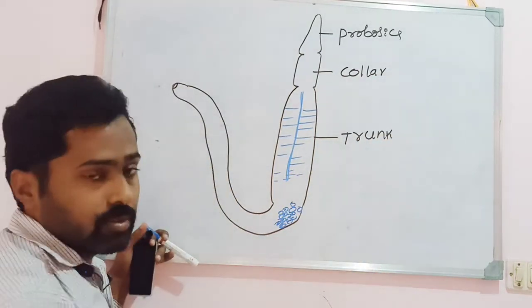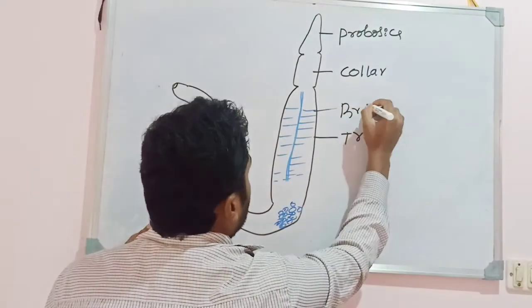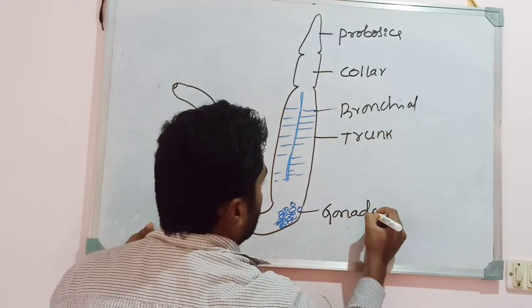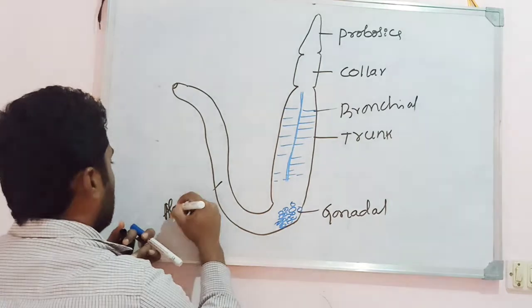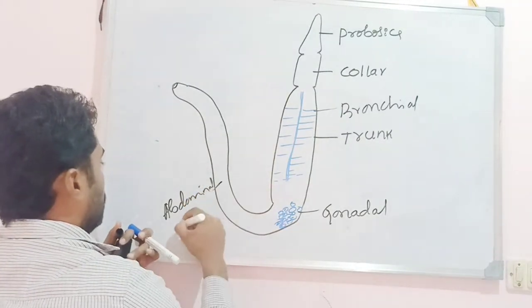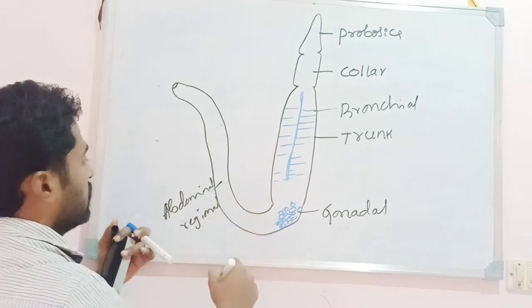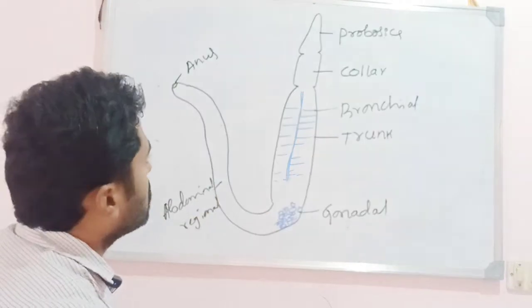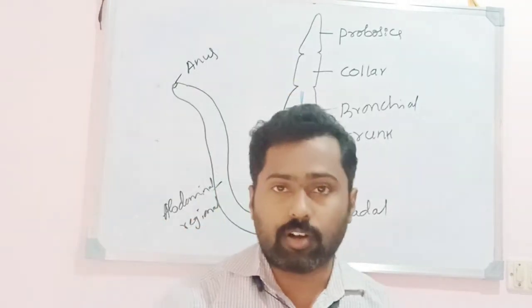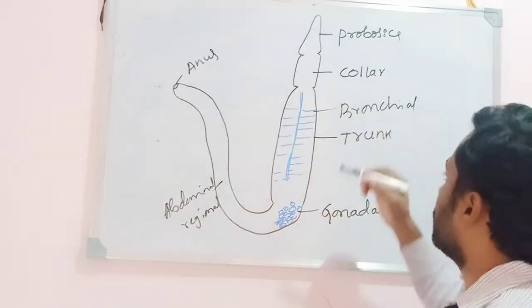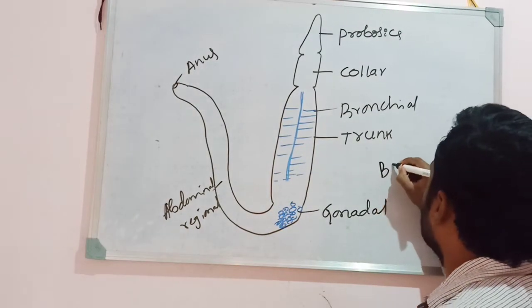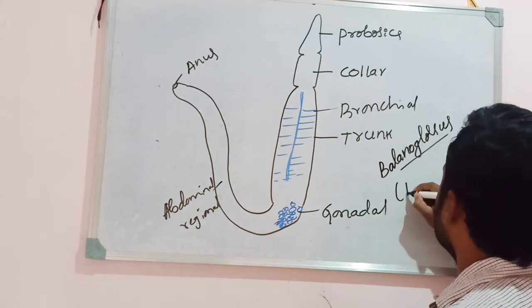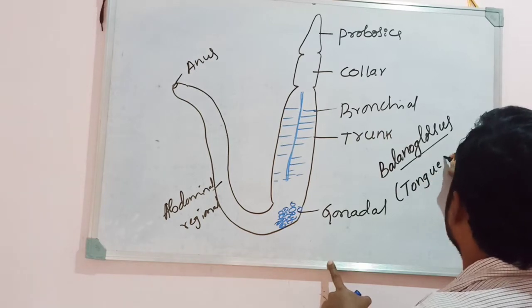As I said, the trunk is divided into the bronchial region, then the gonadal region, and this is the abdominal region. And this is the anus. So this is a typical animal that belongs to the phylum Hemichordata, called Balanoglossus. Commonly it is known as the tongue worm.